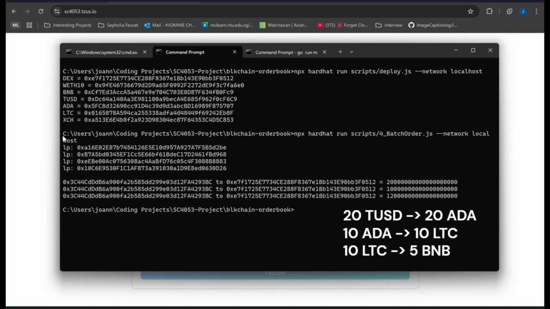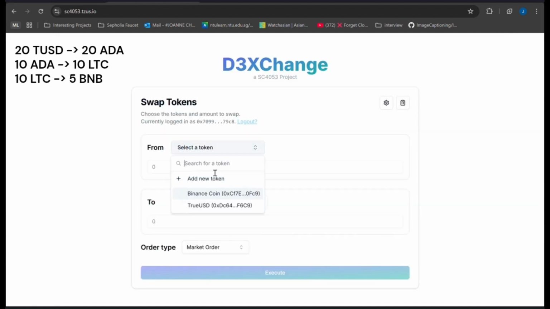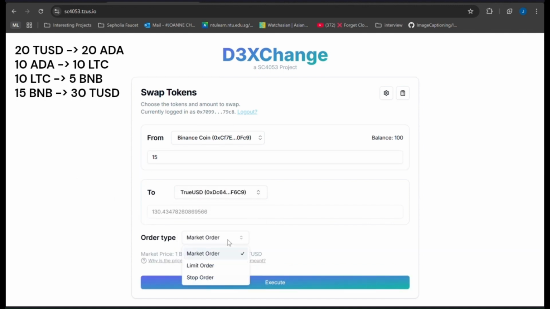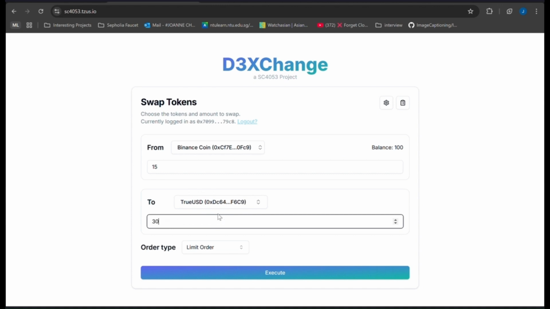Now, to actually form a cycle, let us create our last order. As you can see, the current market price of 15 BNB is currently 130 true USD. But we would like to make an order of 15 BNB to 30 true USD, which is not an executable order at current market price. So what will happen when I hit the execute button?